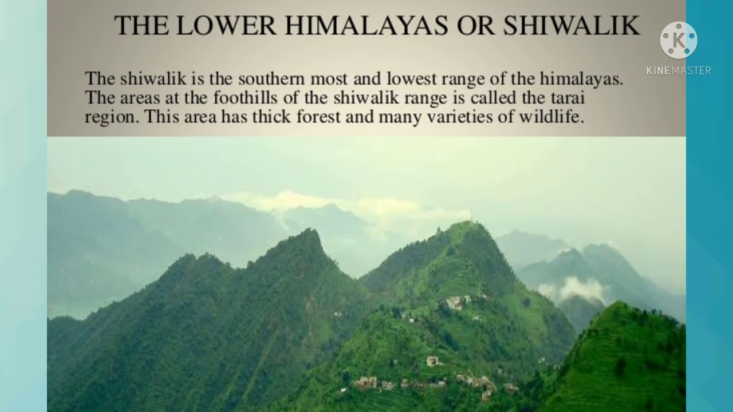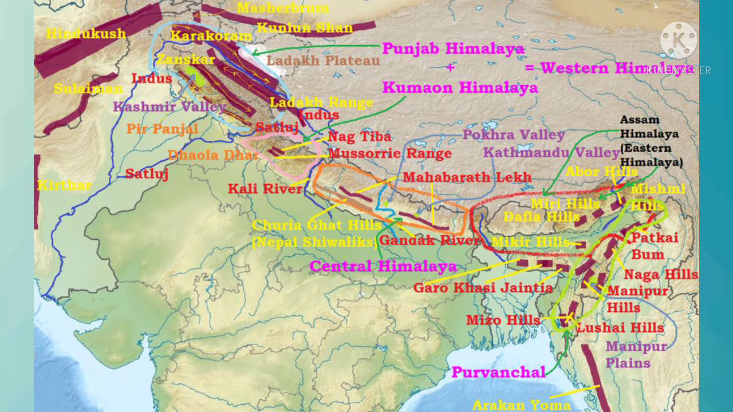The third range is the Shivalik or the Outer Himalayas. The average height of this range is 900 to 1,200 meters and the breadth is 10 to 50 kilometers. Altitudinal variation exists here because this range is broader than average, meaning more than 10 to 50 kilometers, in Himachal, Punjab and Kashmir states.